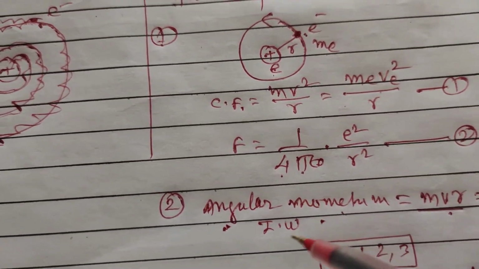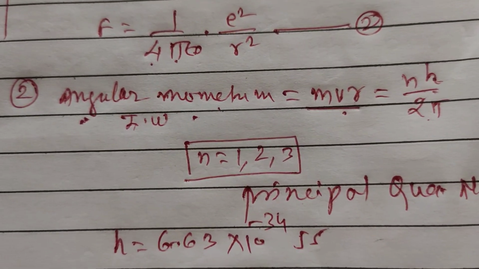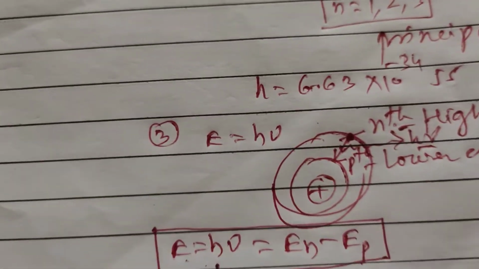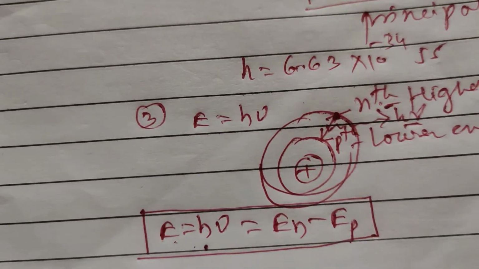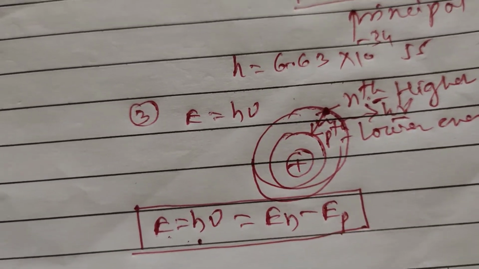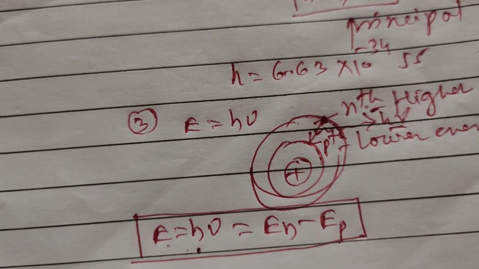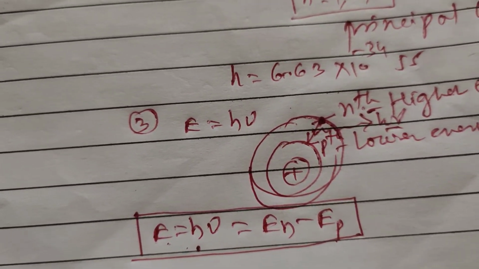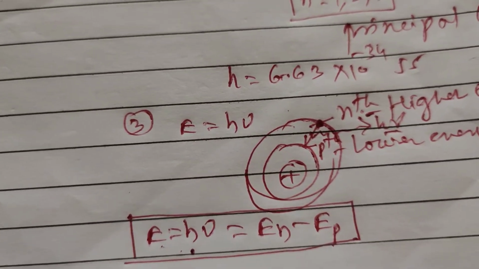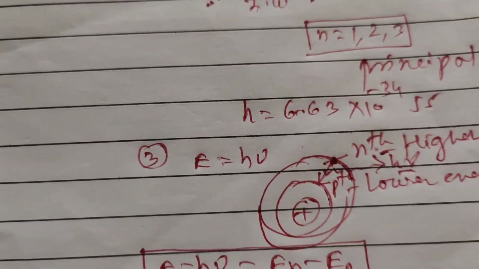The second postulate is that the angular momentum of the revolving electron is equal to nh upon 2 pi, and n is the principal quantum number here. And number third, the electron revolving in the circular orbit around the nucleus radiates energy only when it jumps from the higher energy orbit to the lower energy orbit, in the form of a photon of light having the energy h nu, equal to the energy difference of the electron in the orbits, means En minus Ep is equal to h nu.